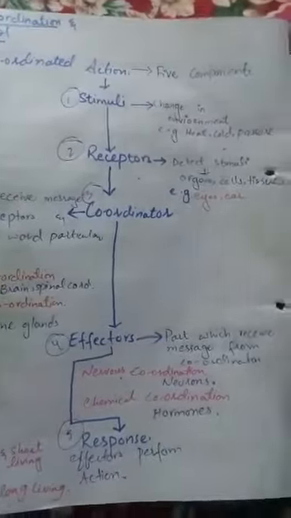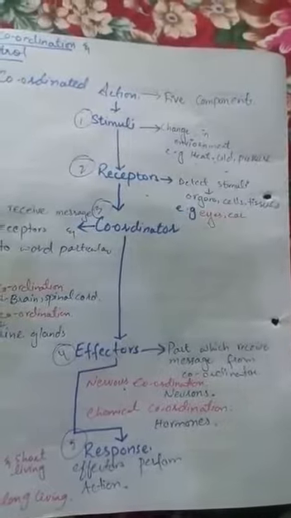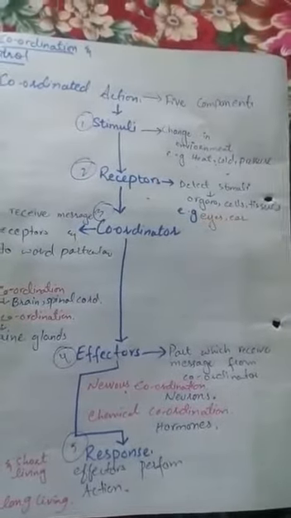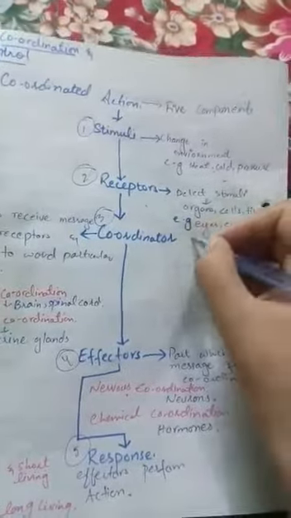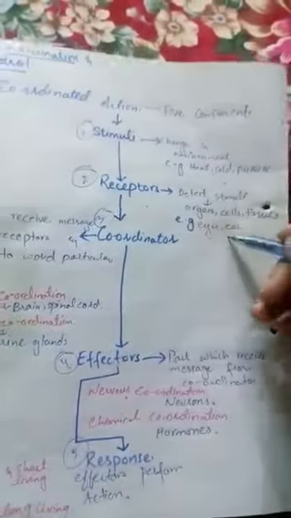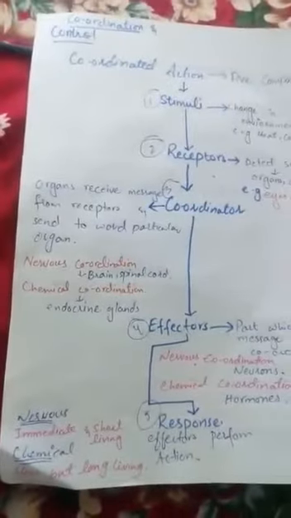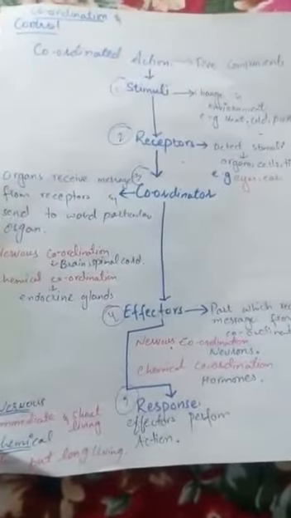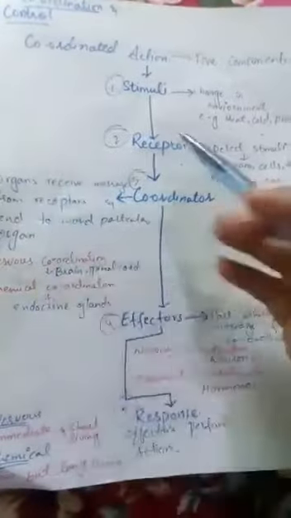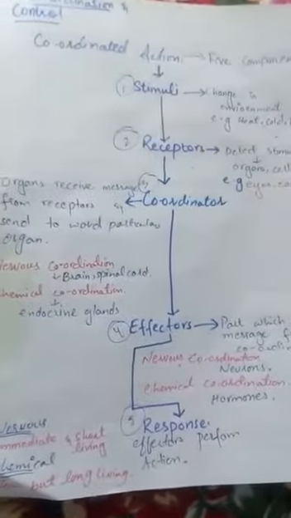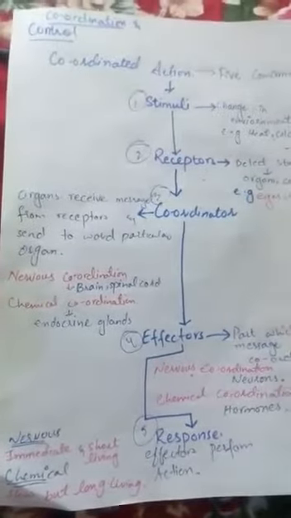We see something from the eyes and we hear some type of voices from the ears. The thing which we see is known as the stimuli, but the eye is known as the receptor and the ear is another type of receptor. Then the third component is the coordinator. These are special organs which receive the information from the receptors and send it to the particular organ where the function is performed. This is known as the coordinator.